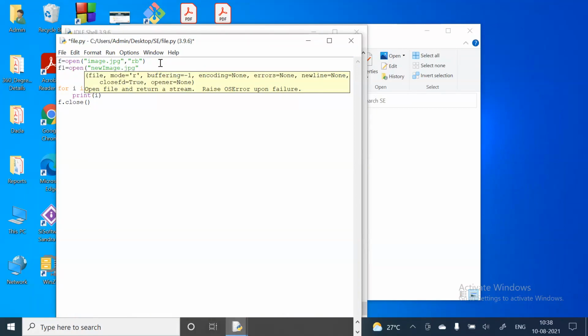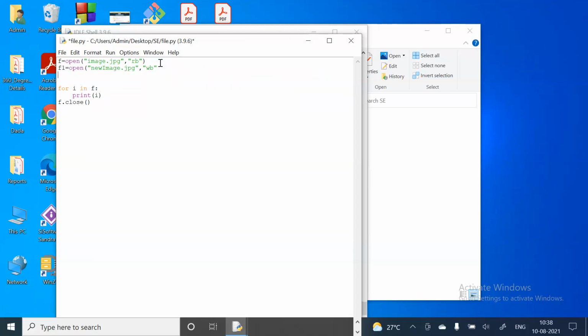Okay, so this new file will be created, and I just want to write this. See, so now what I did, this image is the original image, and this is the new file I am creating. And into this new one, I just copy that first image so that I can see whether the original image is copied perfectly or not.